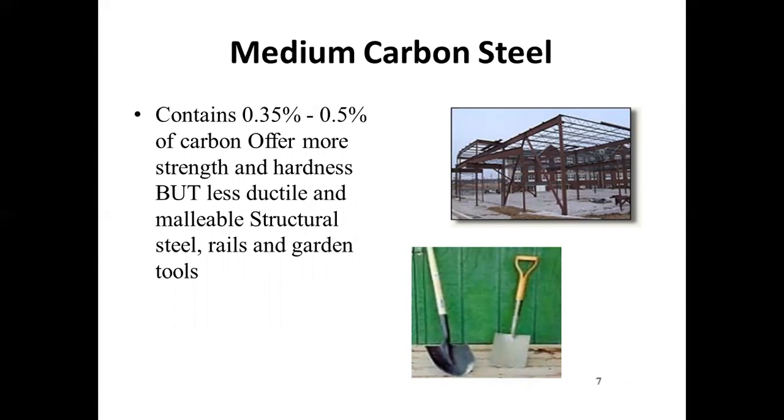Here again, steel contains 0.25 to 1.5% of carbon, but medium carbon steel contains 0.35% to 0.5% carbon, with more strength and hardness but a less ductile and malleable structure than low carbon steel. Rails and garden tools are made of medium carbon steel, right?